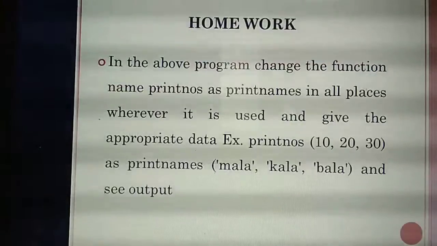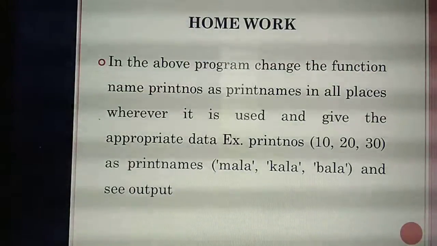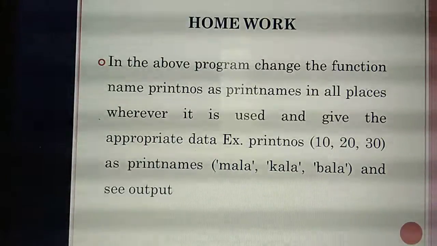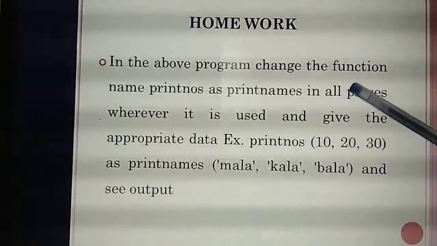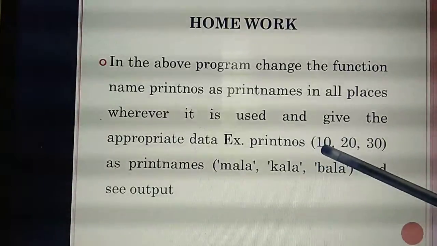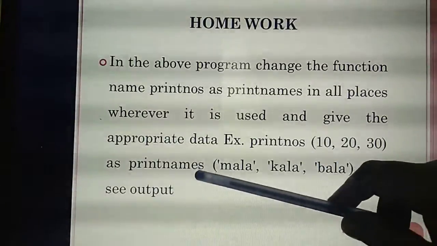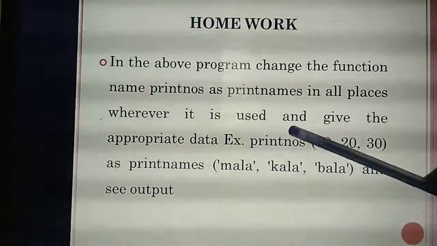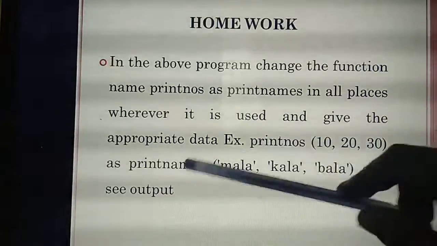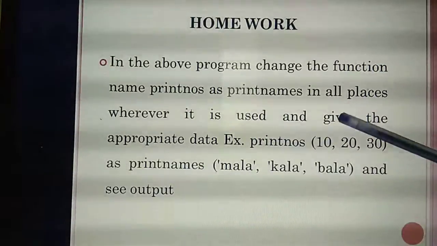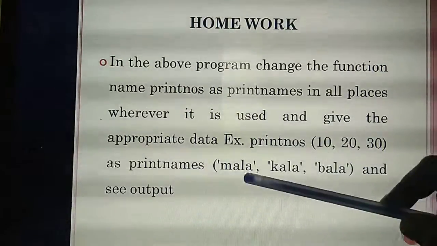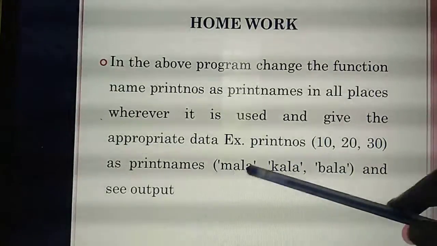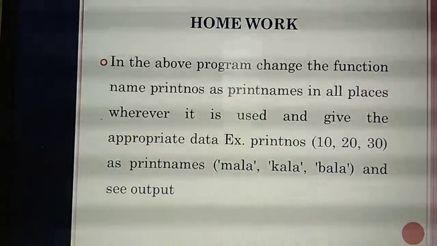Okay, understand? Yes, okay. So what's the homework today? Today you need to write one program. Okay, so listen, the same program I explained at the last, no? In the place of print numbers, you need to give the name print name. Understand what name you need to give? In the place of print numbers in the program, you need to give print name. So in the place of numbers, you need to give 3 values. In your book also, the same assignment work they have given: Mala, Kala and Bala. Okay, and also you need to write the output.